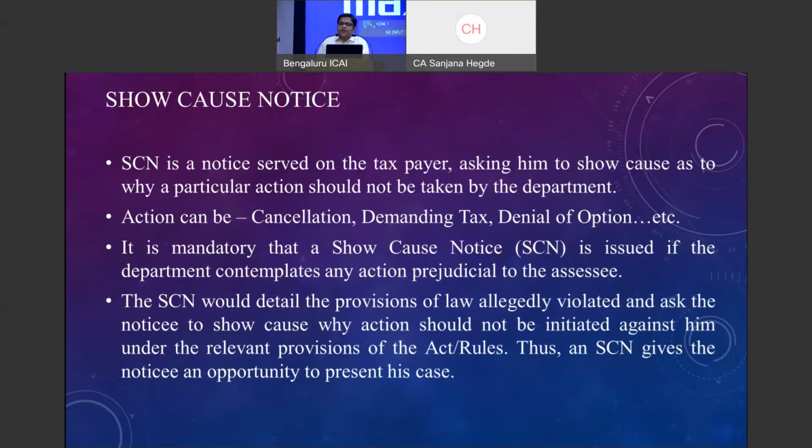It is an established principle of law that a show cause notice must be issued if at all the department contemplates any action which is prejudicial to the assessee. Without issuance of a show cause notice, no demands can be enforced. However, the department has been thinking along separate lines, and they are finding ways to counter this particular aspect and try to recover the amount from the assessees.